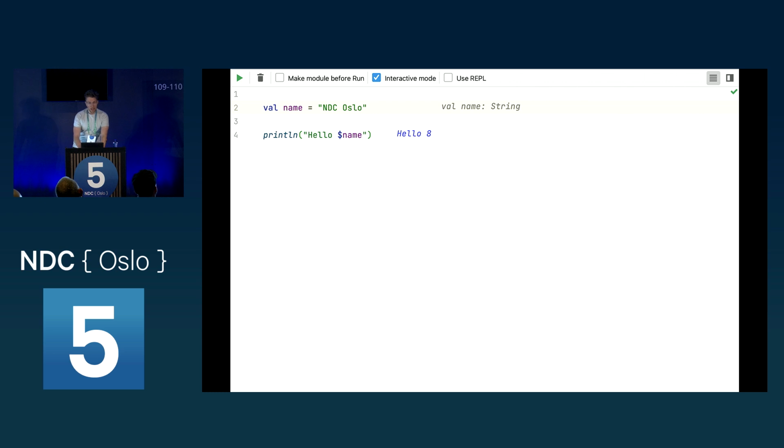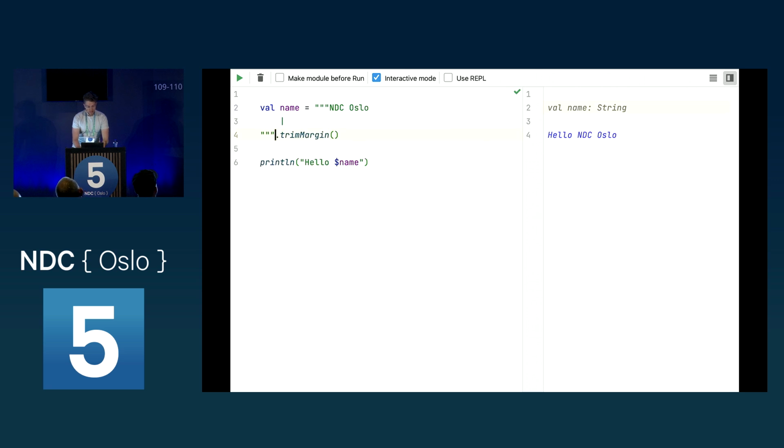The next thing is, how can we do multi-line strings? Let's say we want to create a multi-line string. We can use triple quotation marks here and then wrap our string in them. I have to do a split view now so that we can see the line breaks. As you can see, nothing really changed, but I can now write a new line here and say it's Friday already. If we now compile this, as you can see, we have this indentation here.